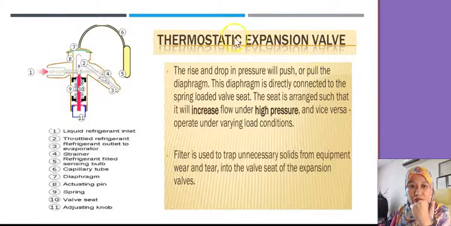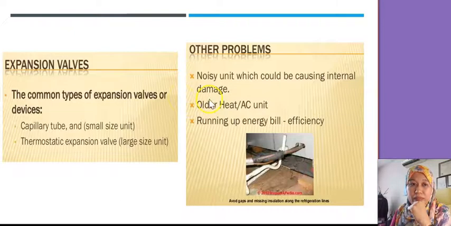Thermostatic expansion valve. This is the expansion valve, so it's more on detecting the pressure. So it's very important to make sure it's in very good condition, because sometimes it fails due to wear and tear. And these are the other problems for the expansion valve. You need to check on the capillary tube, and also the valve itself.